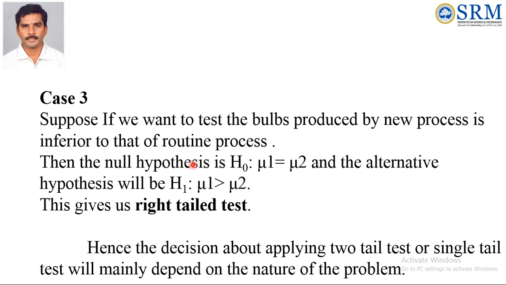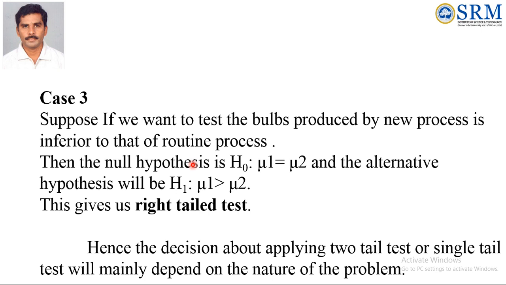H1 is mu1 greater than mu2, meaning that weight should be reduced after taking the diet tablet. This is the single tail test: one is the left tail test and one more is the right tail test. Then the two tail test.